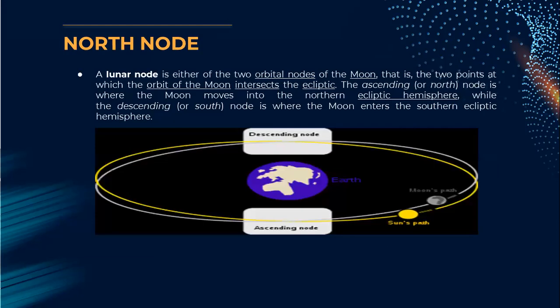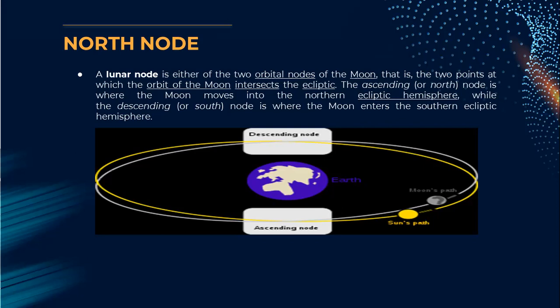Now what is North Node? A lunar node is either of the two orbital nodes of the moon, that is the two points at which the orbit of the moon intersects the ecliptic. The ascending or north node is where the moon moves into the northern ecliptic hemisphere, while the descending node is where the moon enters the southern ecliptic hemisphere.